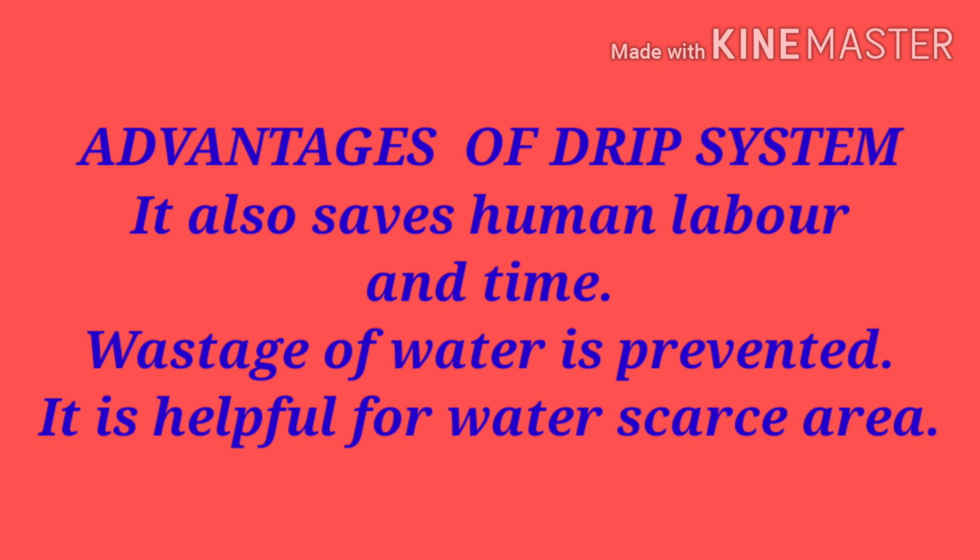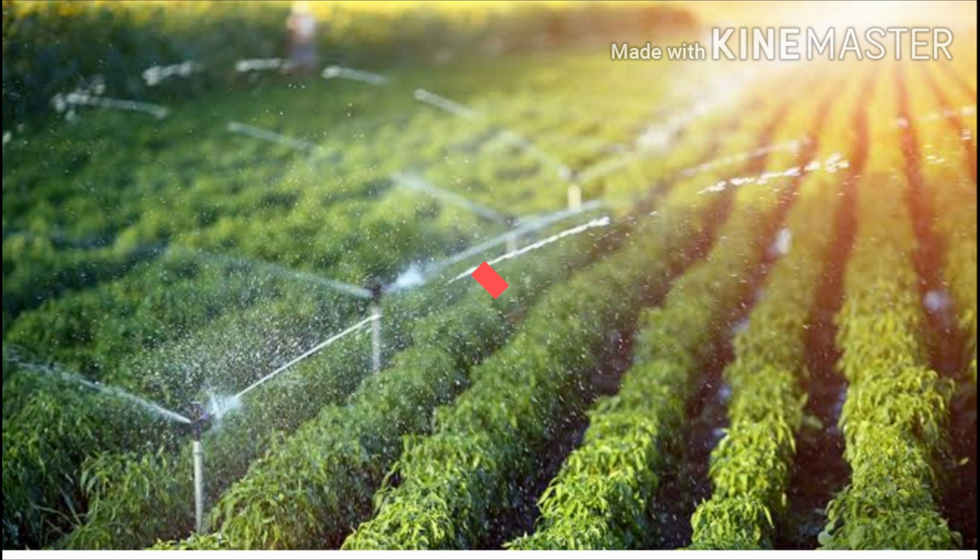Our next topic is the advantages of the drip system. It also saves human labor and time, like the sprinkler system. Wastage of water is prevented. It is helpful for water scarce areas, and mainly useful for garden plants and flowering plants.